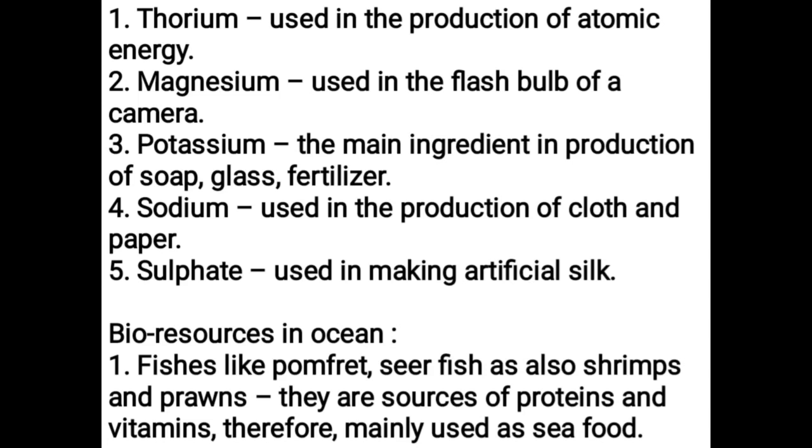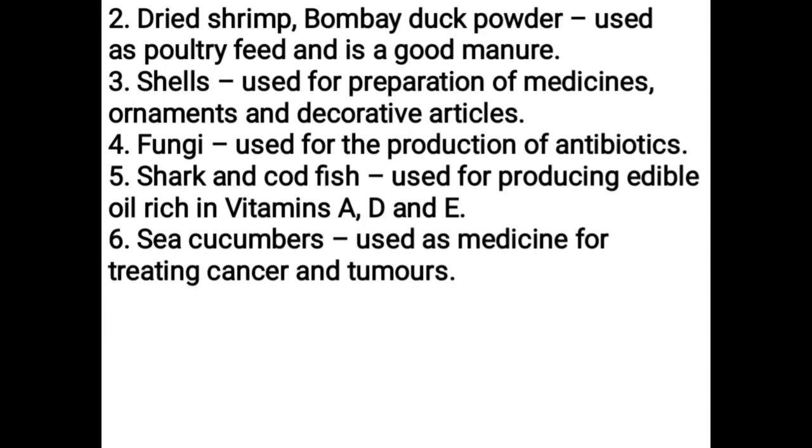Bioresources in ocean. Fishes like pomfret, seerfish, as also shrimps and prawns are sources of proteins and vitamins, therefore mainly used as seafood. Dried shrimp and Bombay duck powder are used as poultry feed and are a good manure. Shells are used for preparation of medicines, ornaments and decorative articles. Fungi are used for the production of antibiotics. Shark and codfish are used for producing edible oil rich in vitamins A, D, and E. Sea cucumbers are used as medicine for treating cancer and tumors.